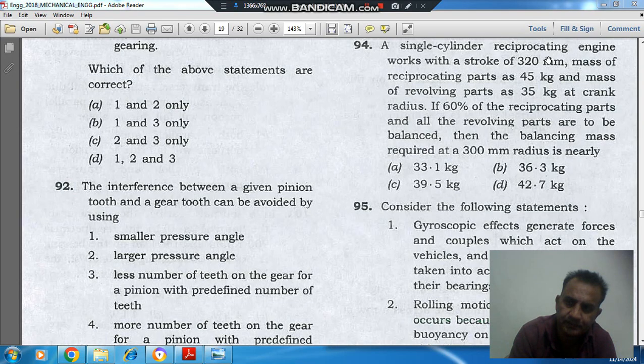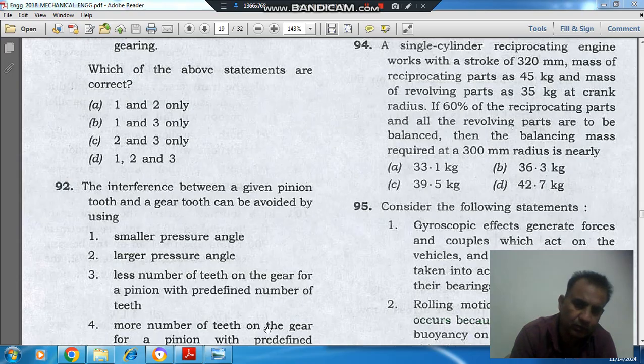A single cylinder reciprocating engine works with a stroke of 320 mm, mass of reciprocating parts as 45 kg and mass of revolving parts as 35 kg at crank radius. If 60% of the reciprocating parts and all the revolving parts are to be balanced, then the balancing mass required at a 300 mm radius is nearly: option A 33.1 kg, option B 36.3 kg, option C 39.5 kg and option D 42.7 kg.